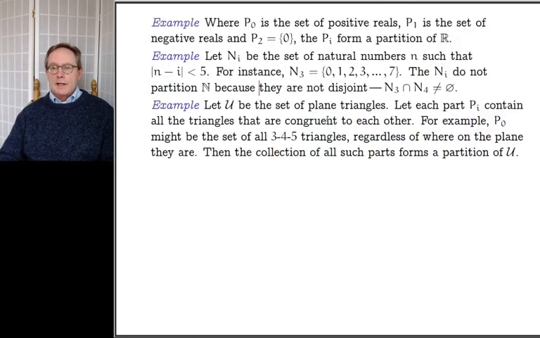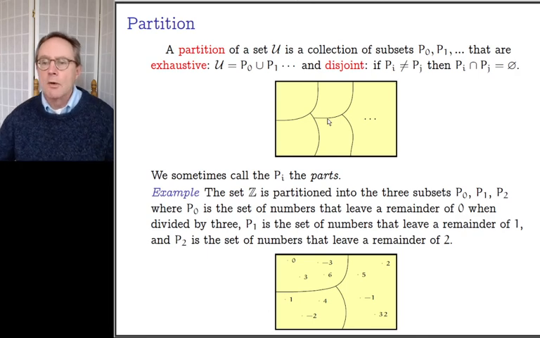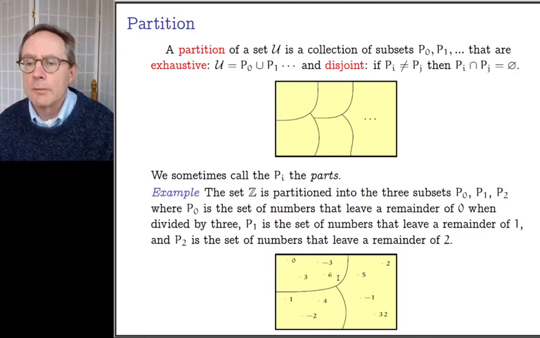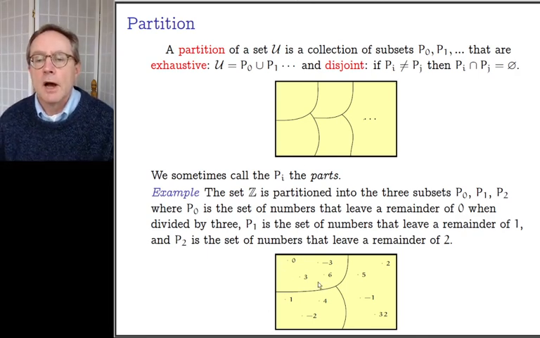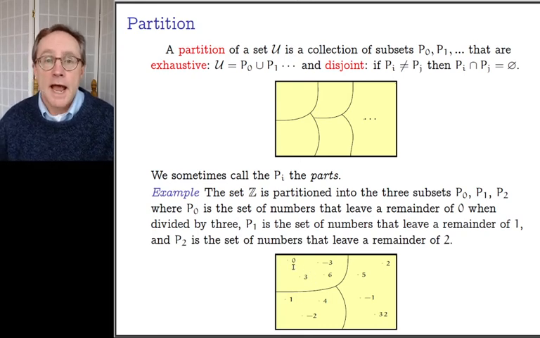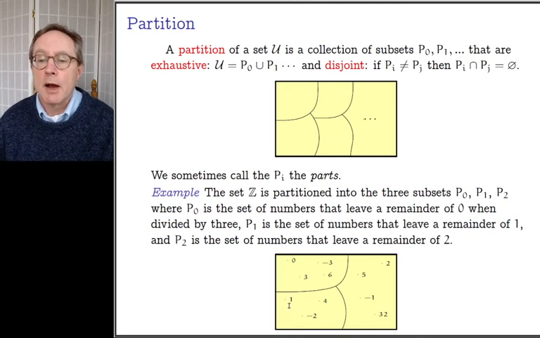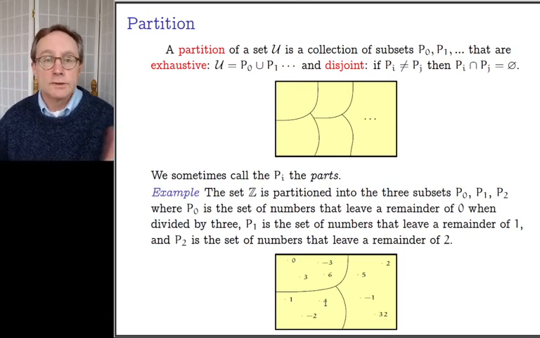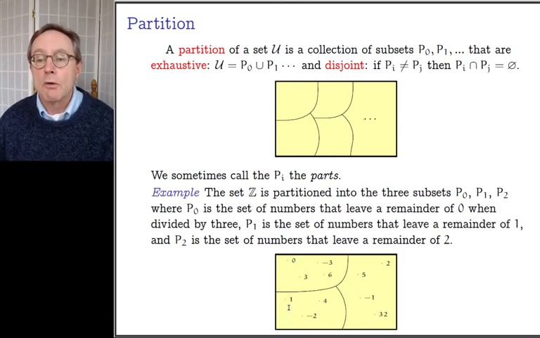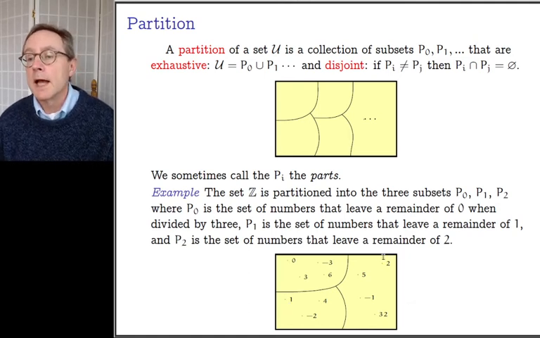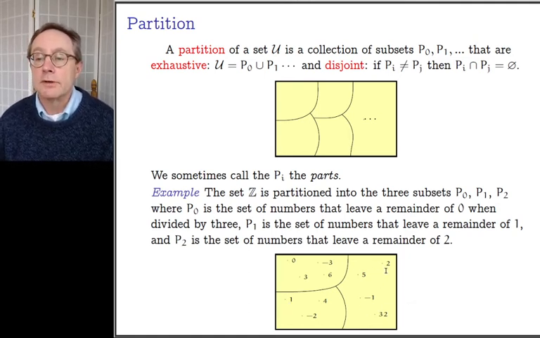So when we go back to the picture we were just at 30 seconds ago, when I look at all of the numbers that are evenly divisible by 3, I might pick out 0 as somehow natural. And all the numbers that leave a remainder of 1, I might pick out 1 as somehow natural in that class, and always call it the class of 1. It's also the class of 4. It's not wrong to call it the class of 4, but calling it the class of 1 sometimes leads to less confusion. And likewise over here, you might call this the class of 2.